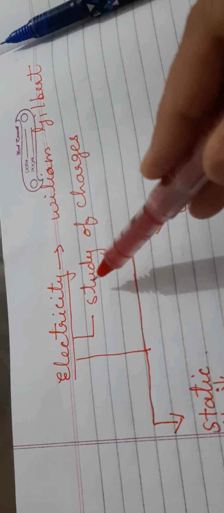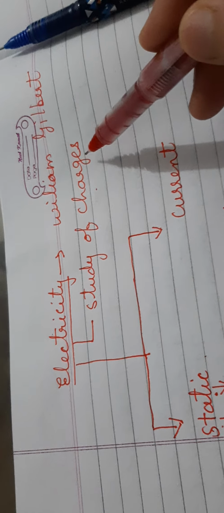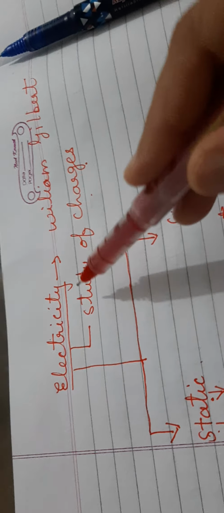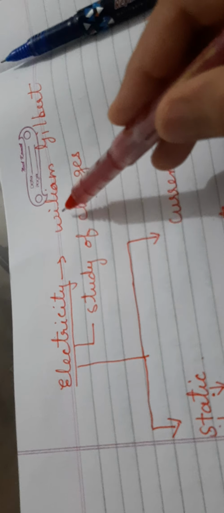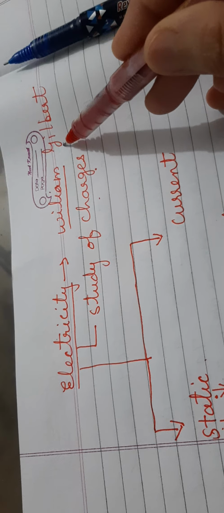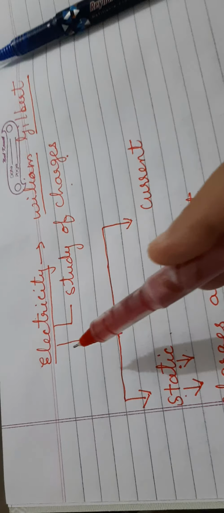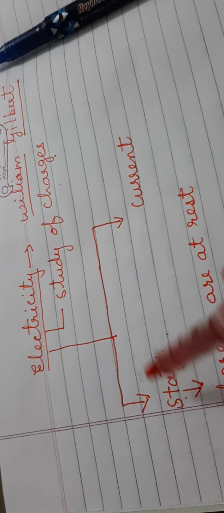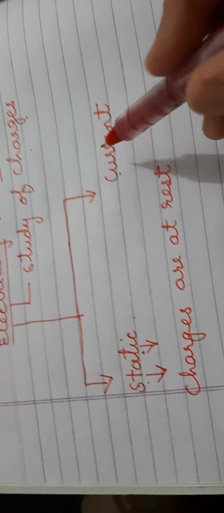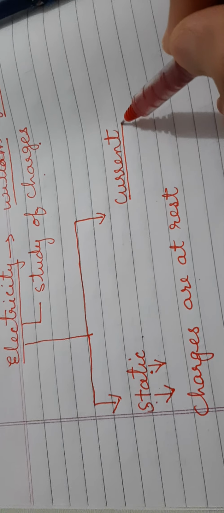Electricity is basically a study of charges. So the study of charges is known as electricity. It was first discovered by William Gilbert. Now electricity can be studied under two headings. The first heading is static electricity and the second is current electricity.